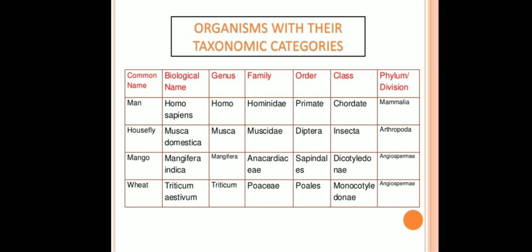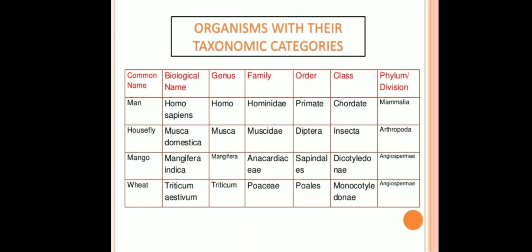So man is a common name. What is its biological name? It is Homo sapiens. It belongs to genus Homo. Family is Hominidae. Order primate. Class Mammalia and phylum or division it belongs to is Chordata.